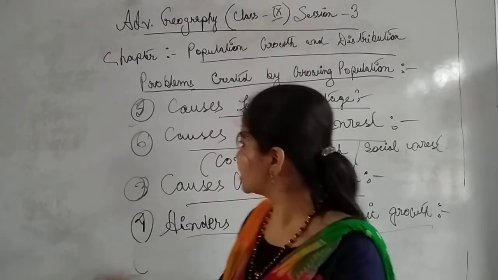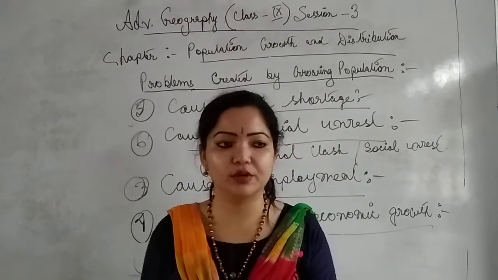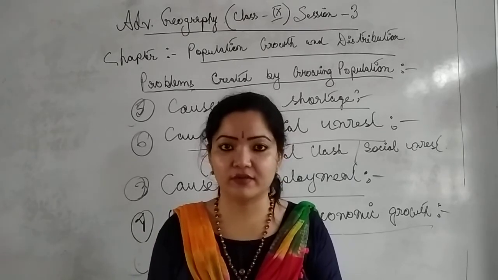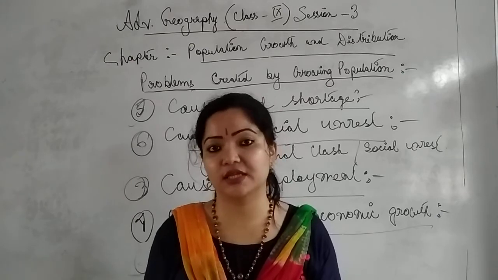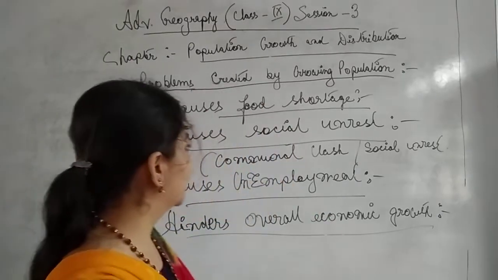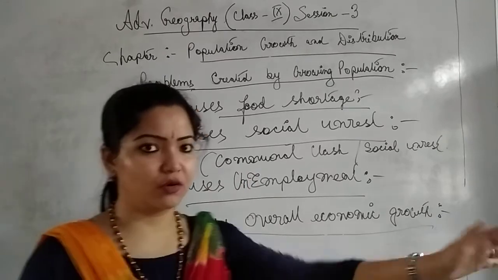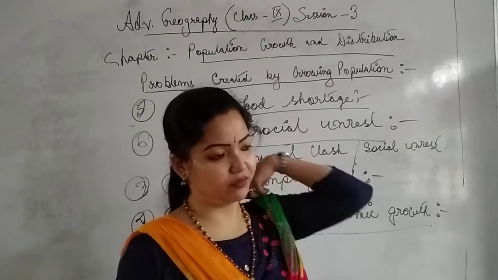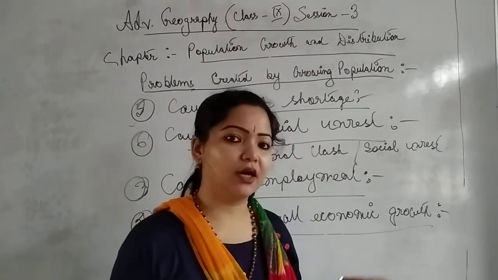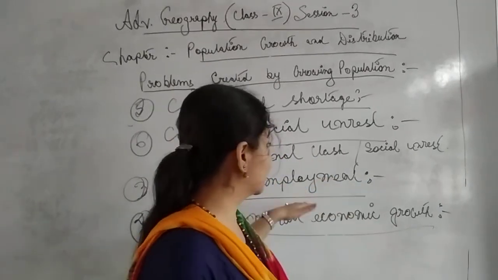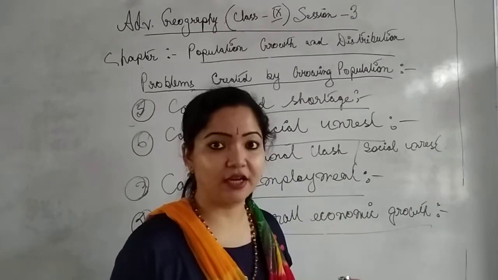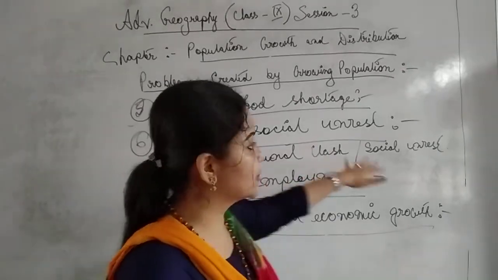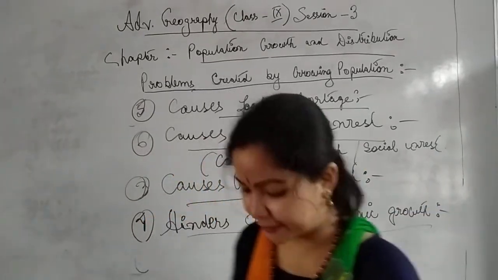So you see, due to that CAA, you have all seen that hot news in our surroundings, that there was a big unrest and clashes among the communities. Why? Because the indigenous people of Assam were quite offended by the migration of Bangladeshis to India. Is it clear? So this resulted in what? This is a very good example of communal clash and social unrest. Is it clear now? Okay.